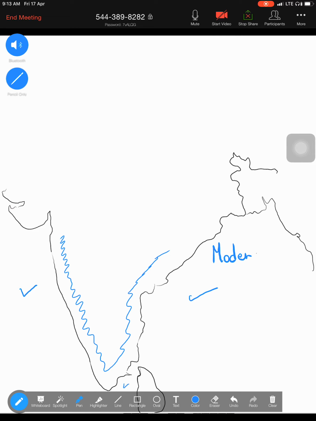They'll always have a moderate climate. Moderate, meaning they're neither too hot nor too cold. The other word is maritime. So you have to make yourself comfortable with the two words, maritime and moderate.